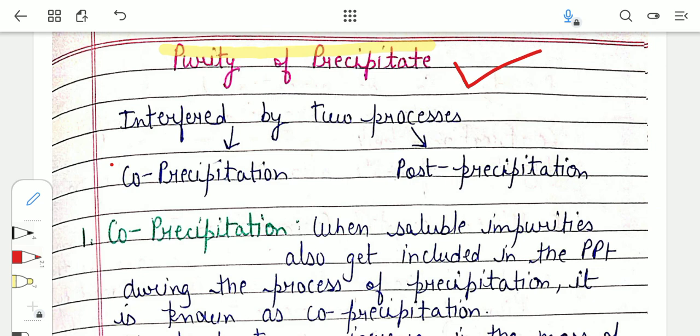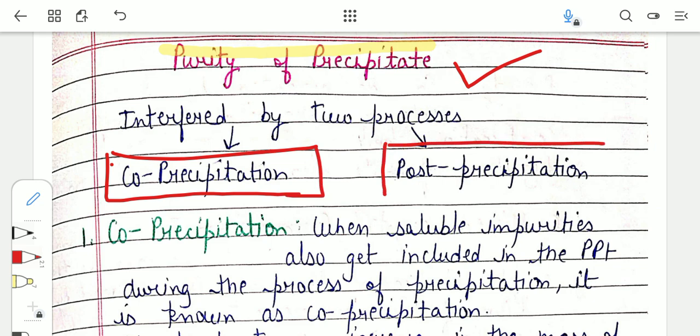Now there are two main factors which affect the purity. The first one is co-precipitation and the second one is post-precipitation. Both of these factors are very important, so we will discuss them in detail, and that is what we are going to talk about in this video. So now let us begin.